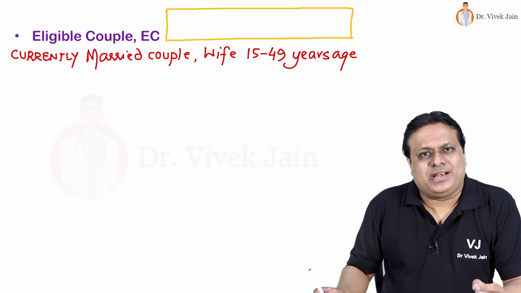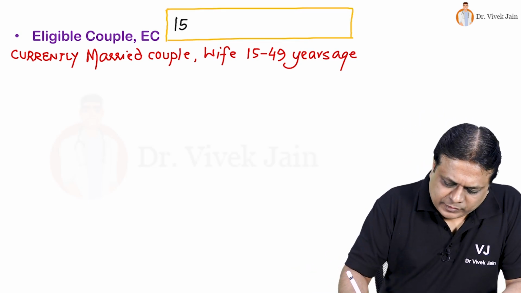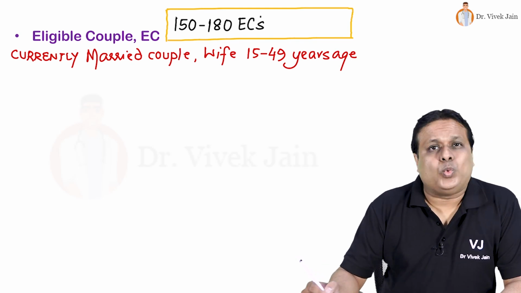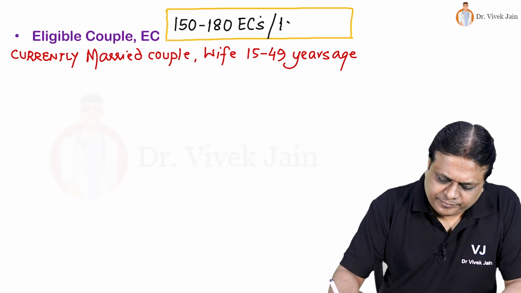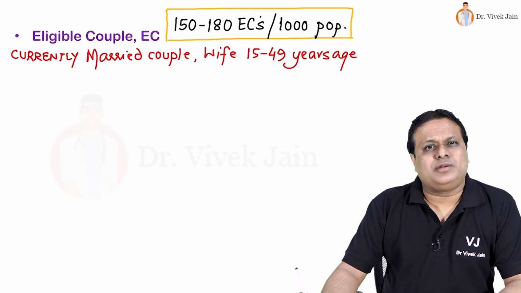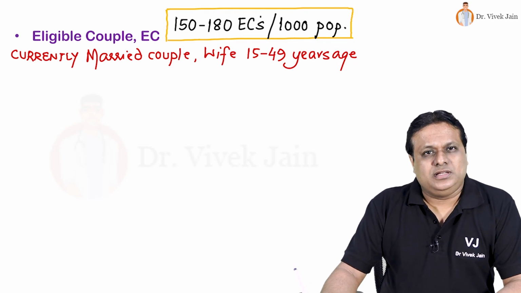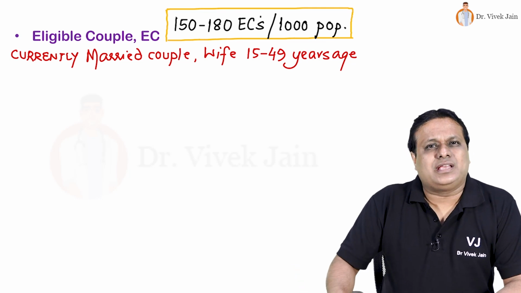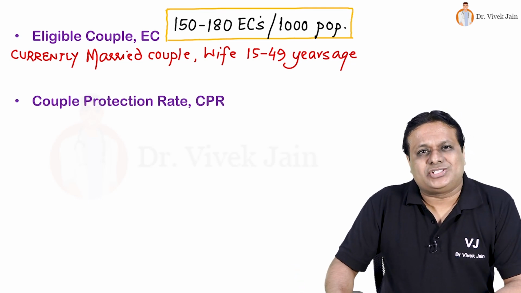The eligible couple rate of our country is currently 150 to 180 eligible couples for every 1,000 population.